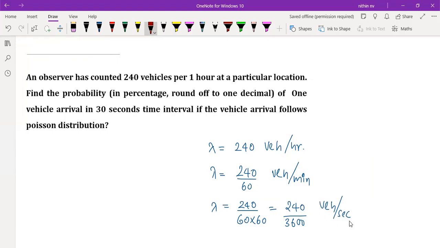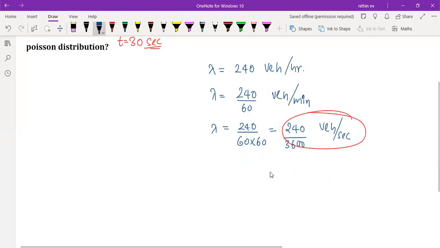Now, in which unit am I going to consider? That depends upon the unit of the time they are giving in the question. They are asking that one vehicle is arriving, which means n is equal to 1, and the time is given in seconds, right? 30 seconds, which means I am going to take lambda in vehicles per second. So how much will it be? That lambda I am going to calculate, 240 divided by 3600. Just a second, let me calculate it. Okay, it's going to be 0.0666.